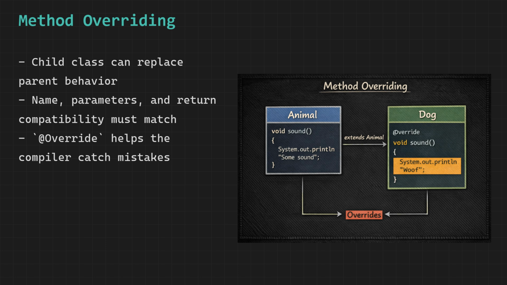There are a few restrictions you must know. You cannot override a method marked as final in the parent. You cannot override a static method, as static methods are hidden, not overridden.